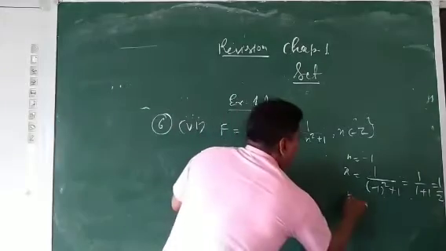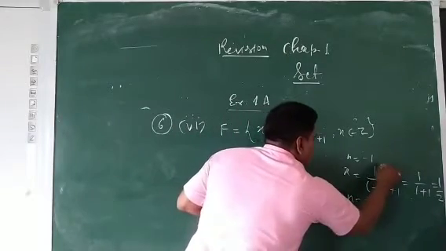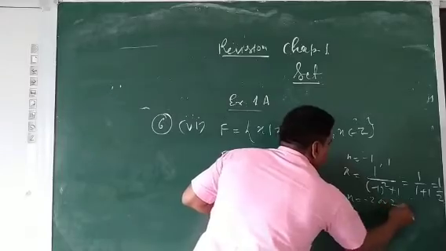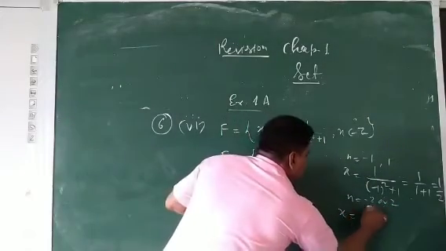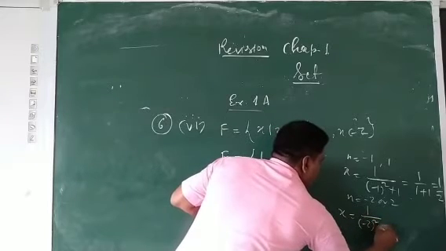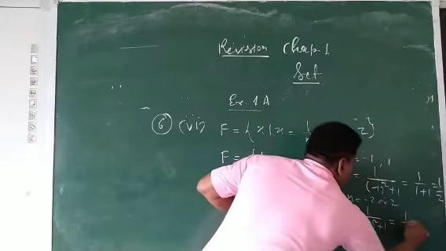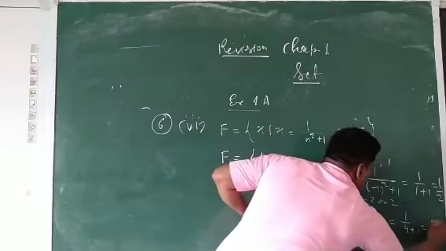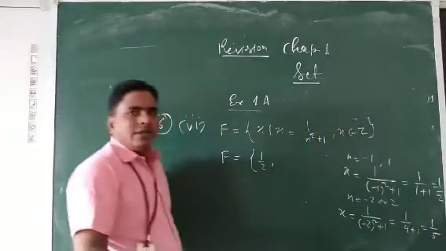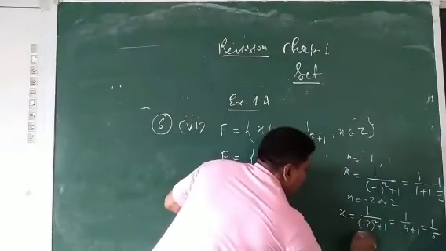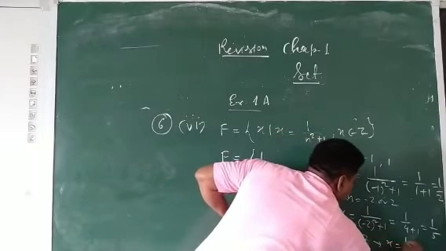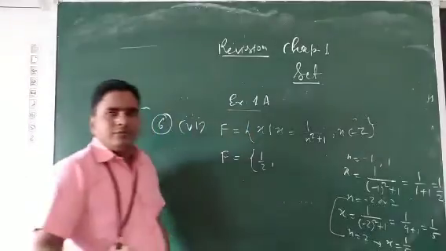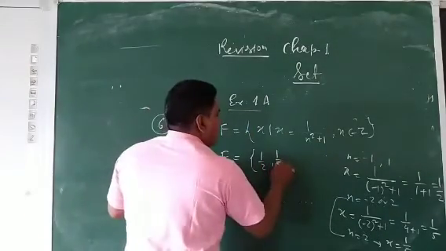Same when n is equal to -2 or plus 2: what is the value of x? (-2) square plus 1, 4 plus 1, 1 by 5. We can find the same value for n is equal to 2, x is equal to 1 by 5. Clear? So the second one is 1 by 5.